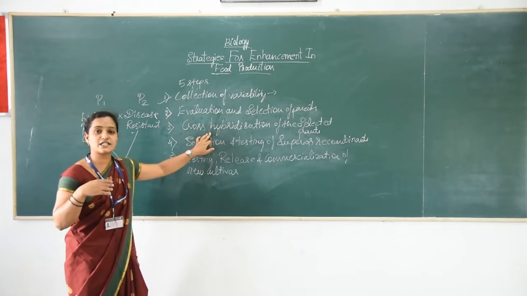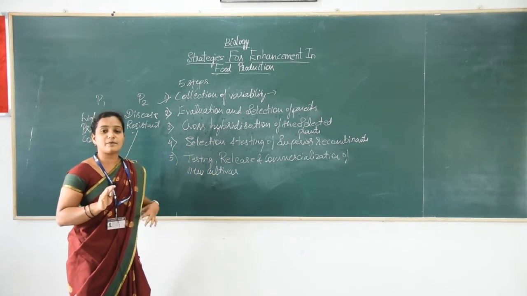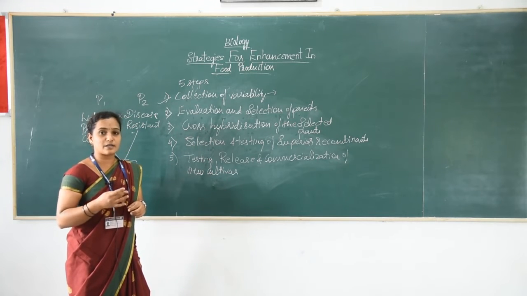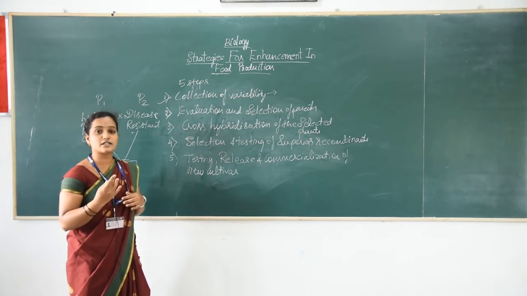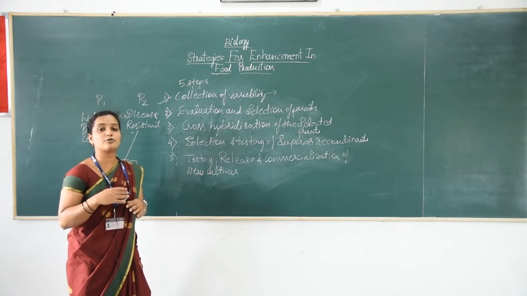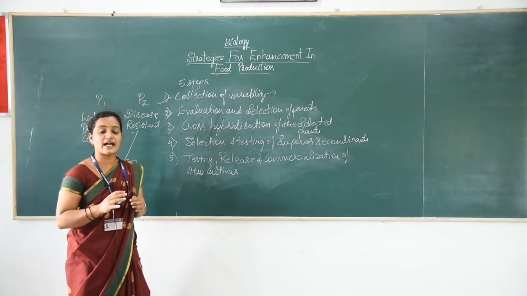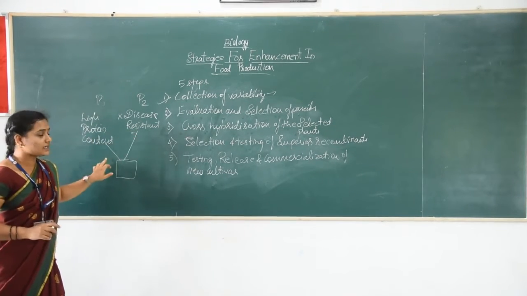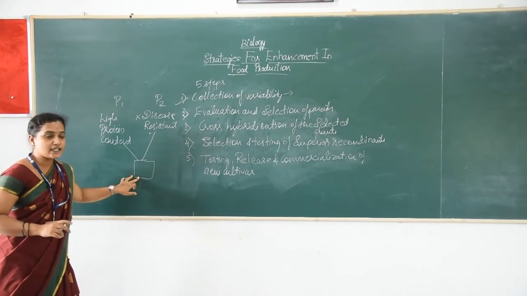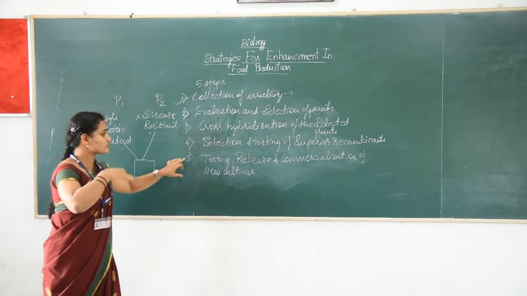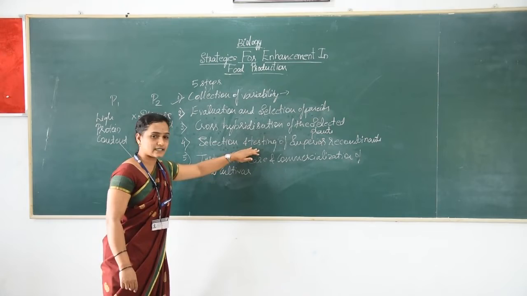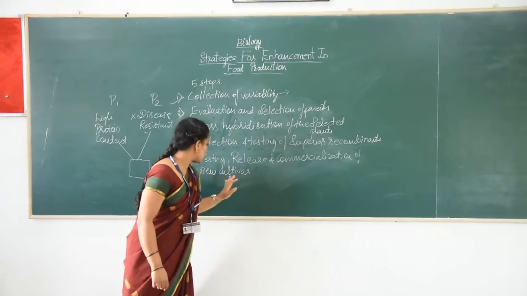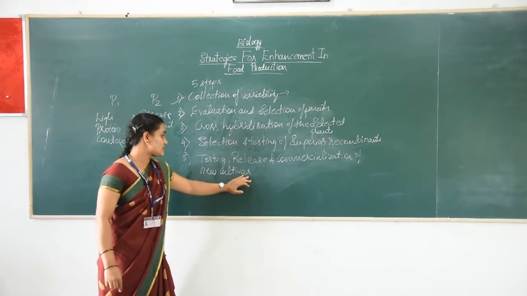Once the cross hybridization is done, there will be development of several progenies. These progenies are nothing but the hybrids developed from crossing two different parents. We have to select the hybrids which have the desirable combination of characters, that is, the desirable characters which we need in the progeny. Once we have selected the hybrids, the next step is testing, release and commercialization of the new cultivars.